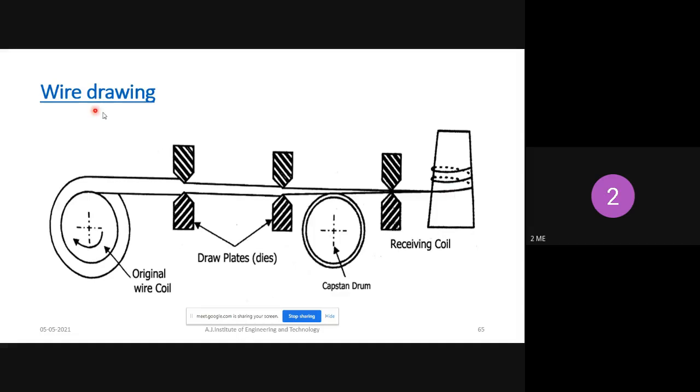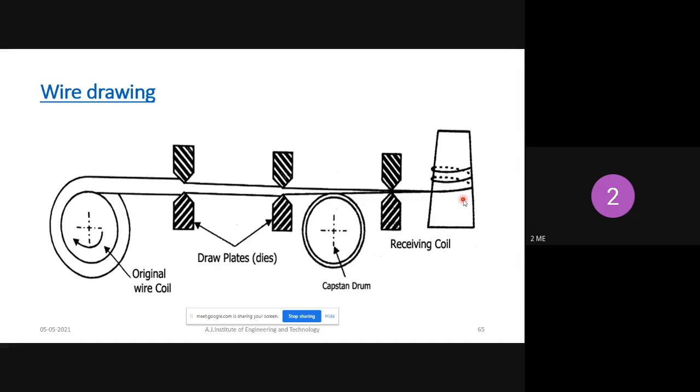Initially the material thickness is around 5 mm. At the end the material thickness becomes 1 mm. So continuously the thickness of the metal is reduced with the help of dies. When the metal is passed through each die, its thickness decreases. So this is called the wire drawing process.